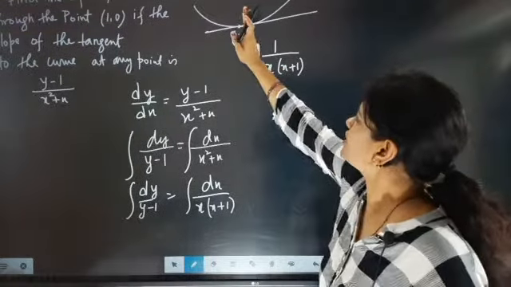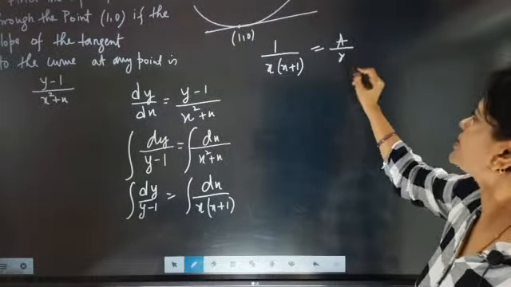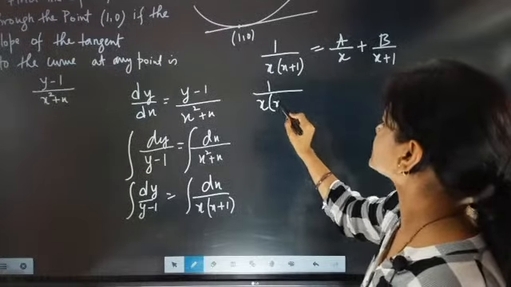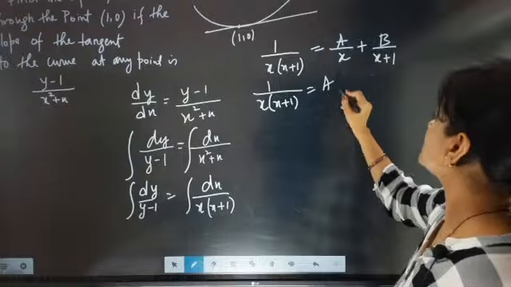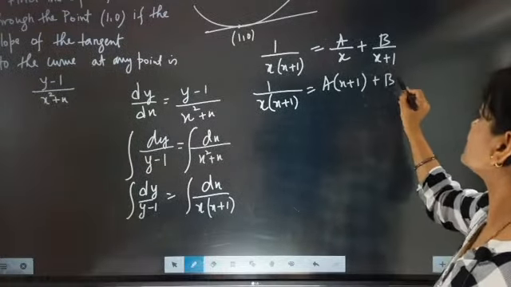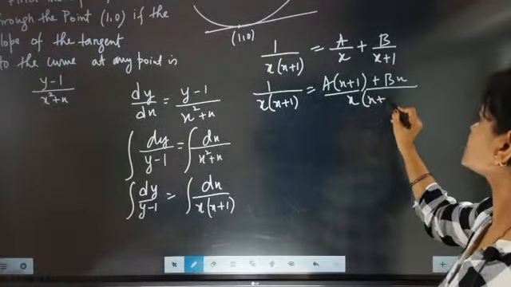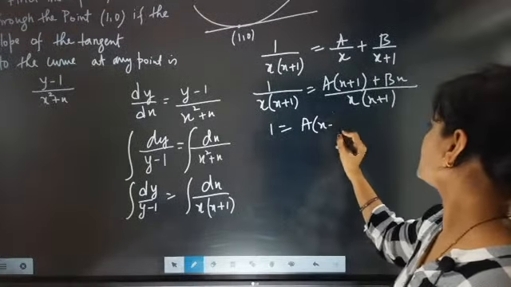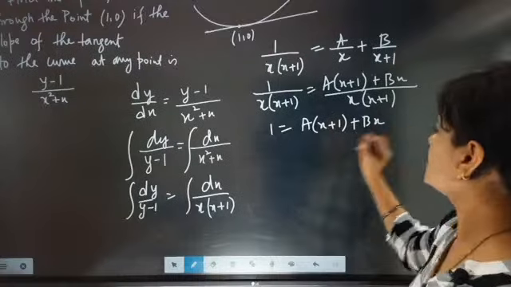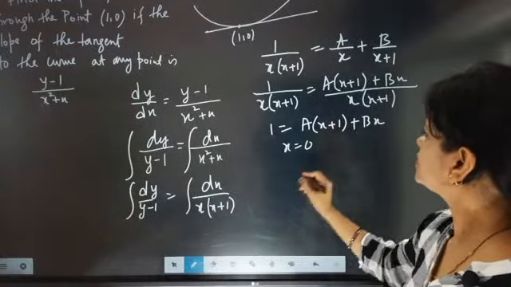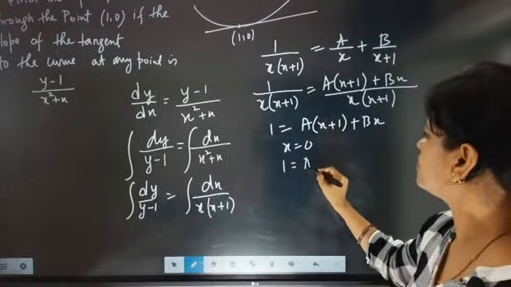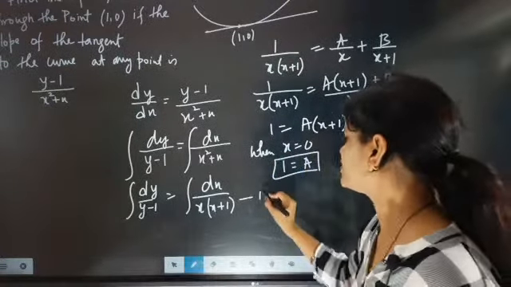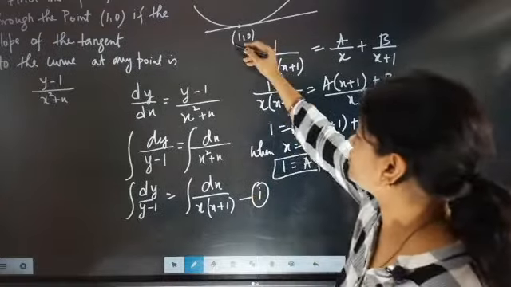So this part will be written as a by x plus b by x plus 1. So 1 by x into x plus 1 equals a into x plus 1 plus bx, by x into x plus 1. So now it will become 1 is equal to a into x plus 1 plus bx. Now when x is equal to 0, then a will be equal to 1. Take this as equation 1. And now we have to substitute the value in this equation.